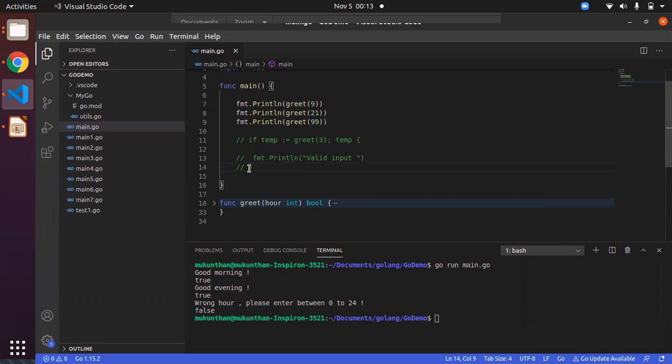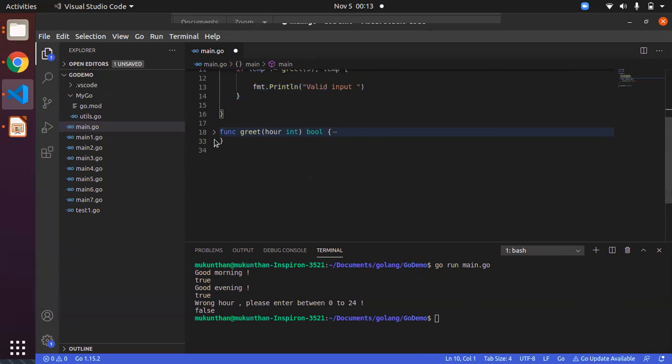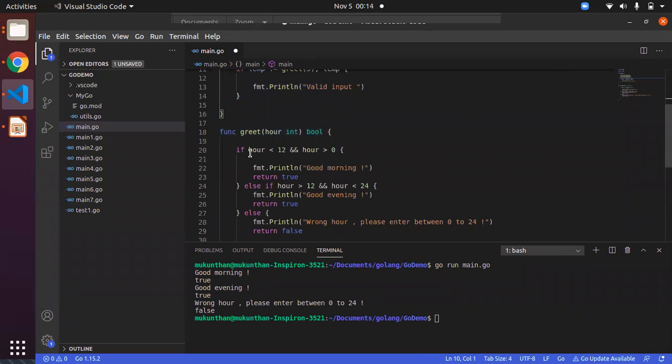So let's say, rather than saving the function call into some variable, you can print directly. In this case, we are printing directly. In the if else block, we have other conditions as well. For example, in the previous if blocks, if you see carefully, you already have all the inputs.